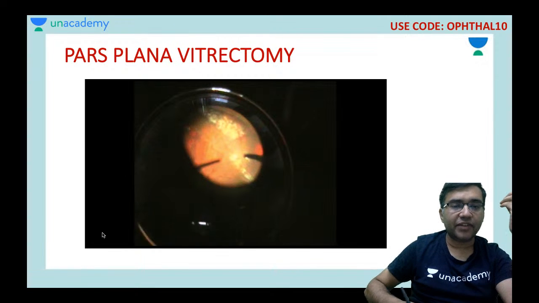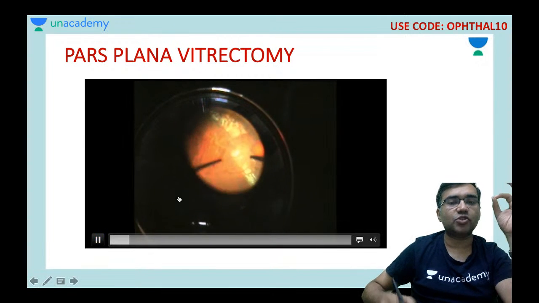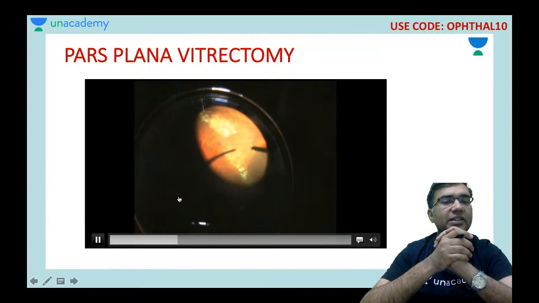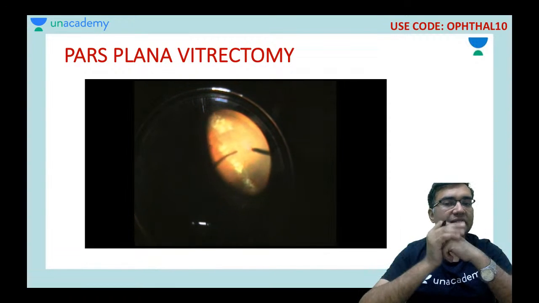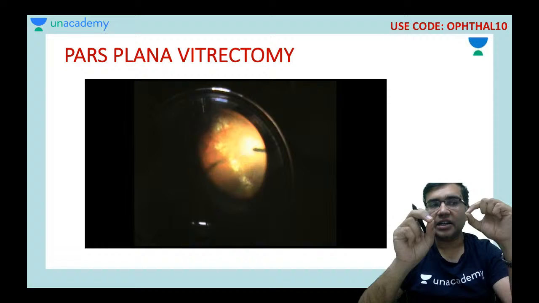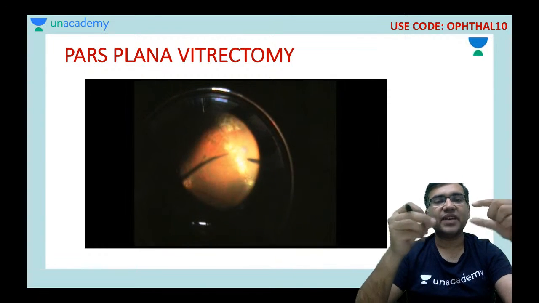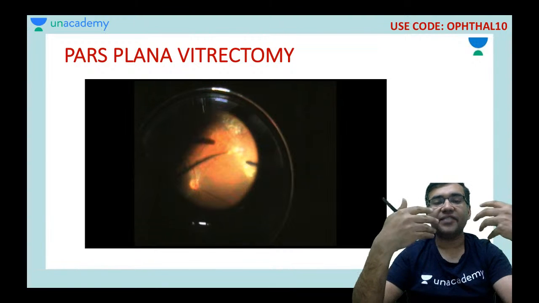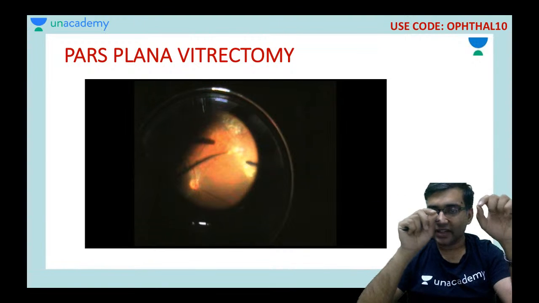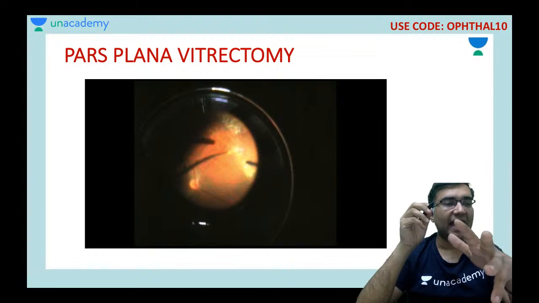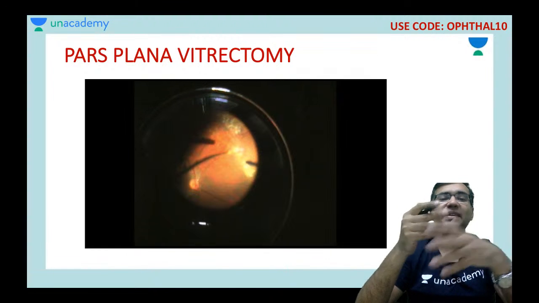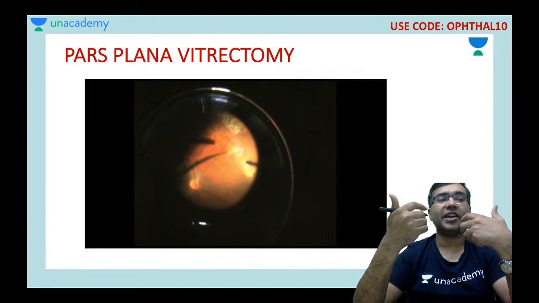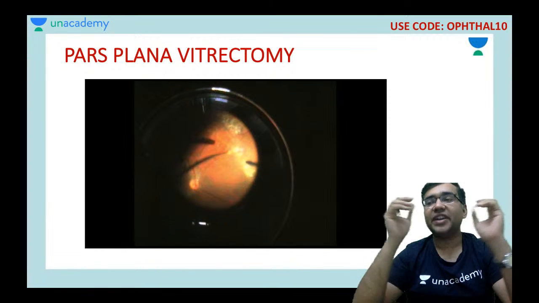So this is a video of a vitrectomy that is going on. Can you see here? Can you see the retina? So we are basically putting an illuminator probe as well as a cutter. Okay, so what it is doing is it is basically removing the vitreous, and one probe is basically putting the light and the other probe is basically cutting the vitreous and taking care of it. This is a vitrectomy surgery.